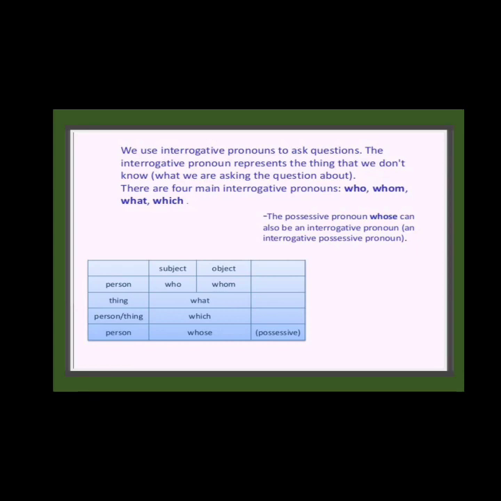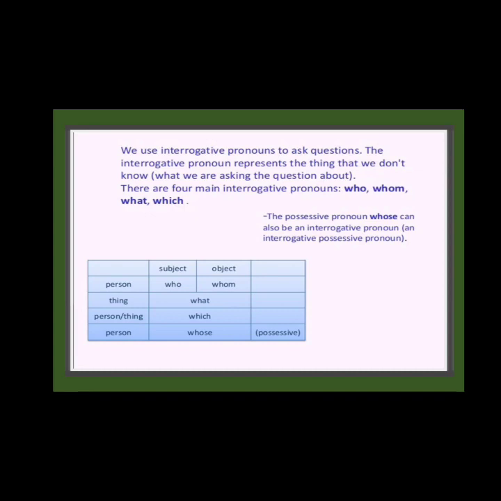There are four main interrogative pronouns: who, whom, what. These are the four main interrogative pronouns. The possessive pronoun whose can also be an interrogative pronoun. We use whose as a possessive pronoun, but we can also use it as an interrogative pronoun when we need to ask a question. Generally we use it as a possessive, but when we are asking for something, it becomes interrogative.